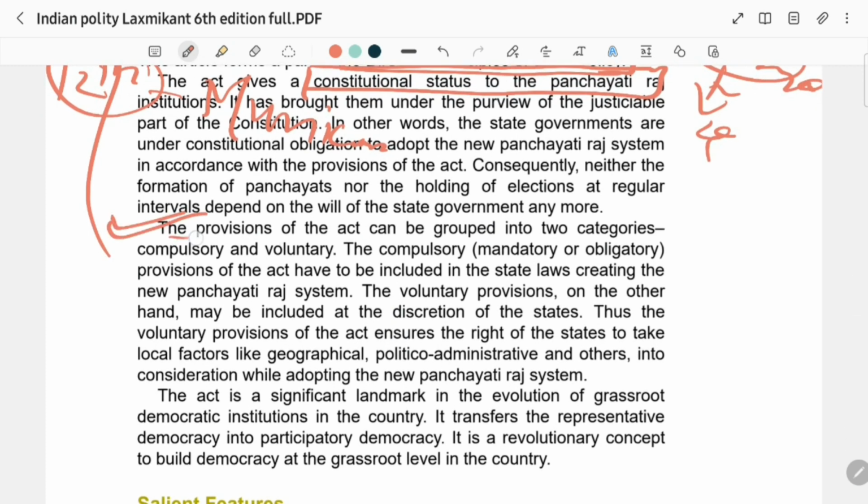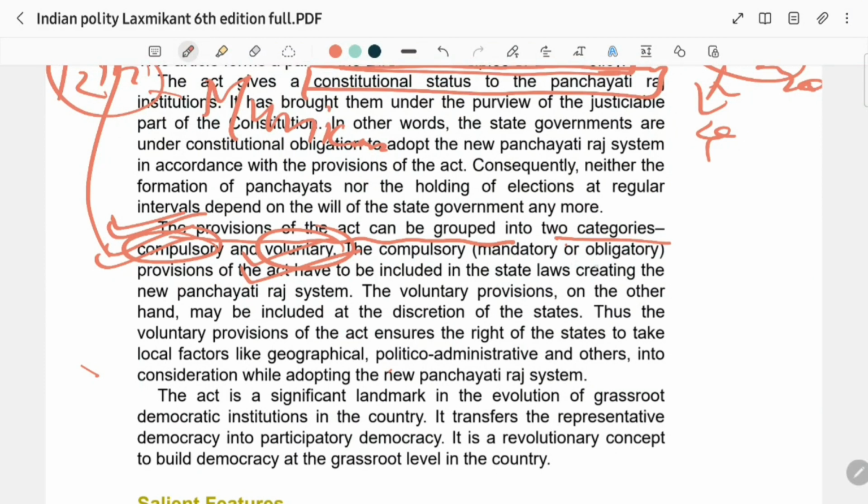Moreover, the provisions of the Act can be grouped into two categories: compulsory and voluntary. You have to remember that all the provisions of Panchayati Raj which were added in the Constitution were not all compulsory. Some parts were made compulsory and some were voluntary.